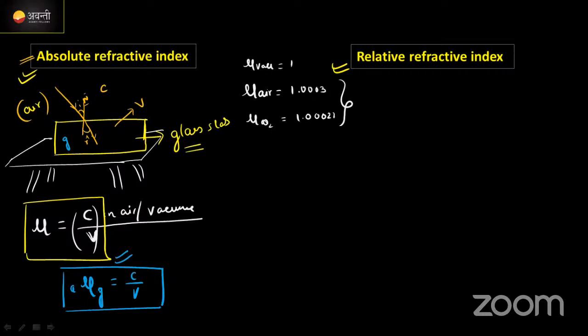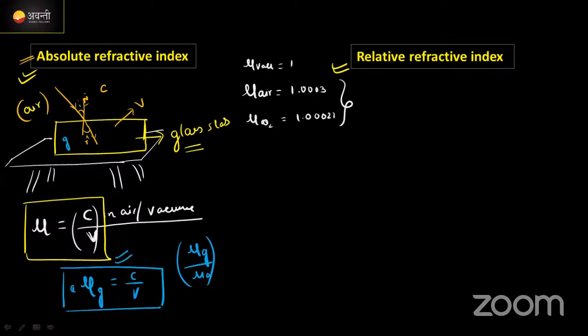Mu g with respect to a means the refractive index of glass with respect to air. If you want to write this as a ratio, write mu g upon mu a. Clear? This is the absolute refractive index.